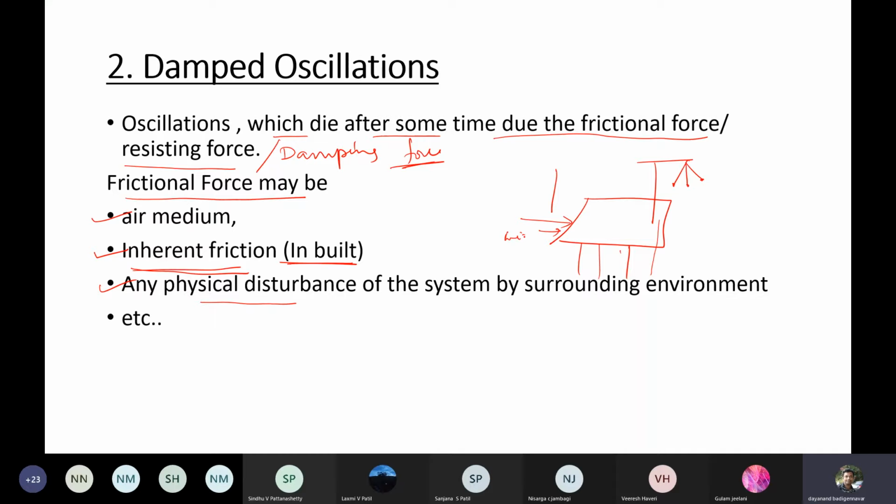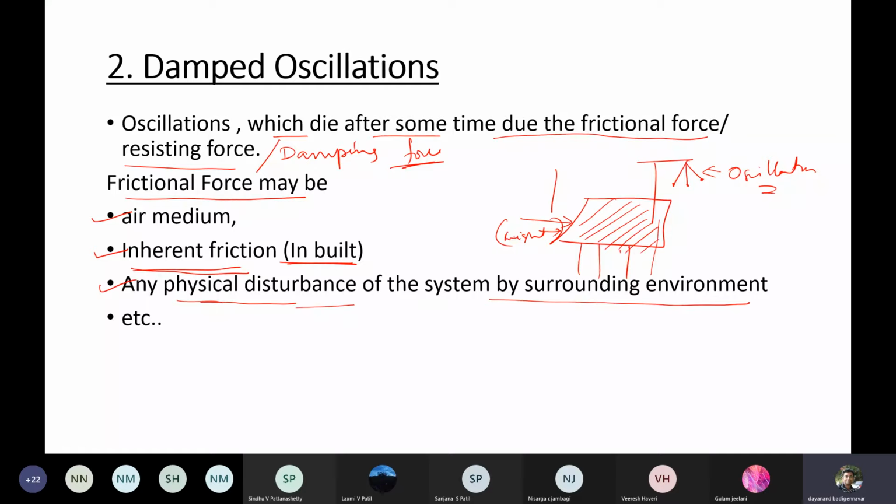Once you put weight on it, the table gets disturbed, and once the table gets disturbed, the oscillations are also disturbed. You're getting the point. So this can also act as a disturbance or a resisting medium. Therefore, any physical disturbance of the system by the surrounding environment.